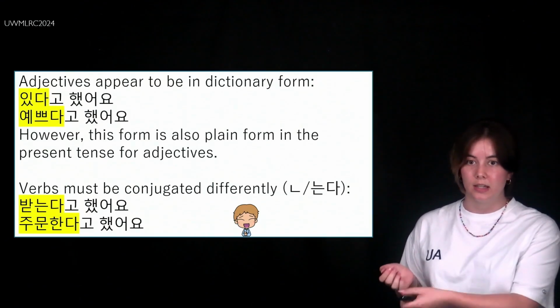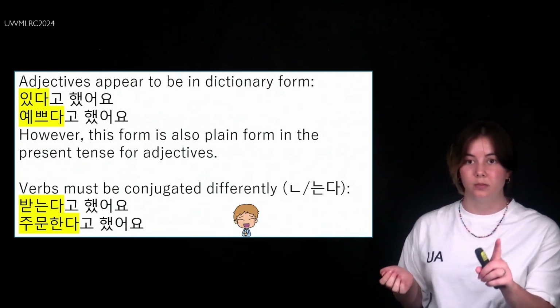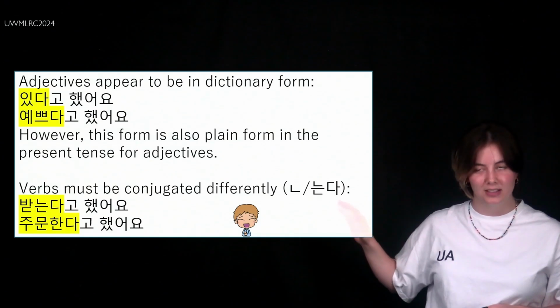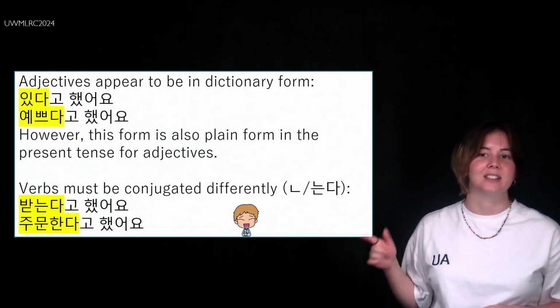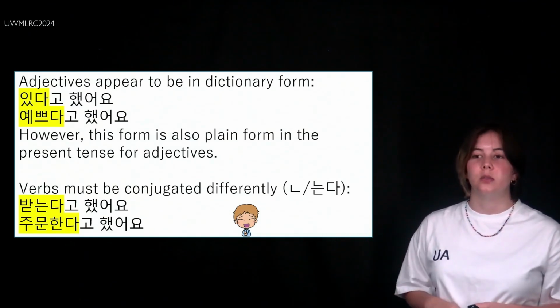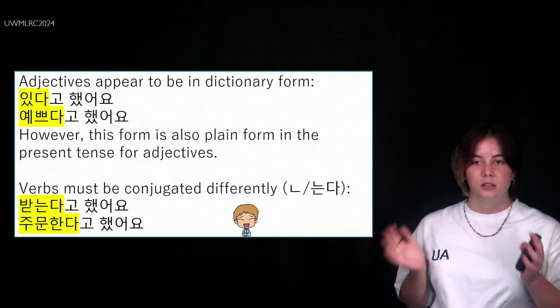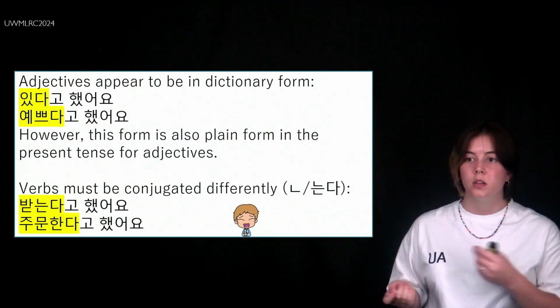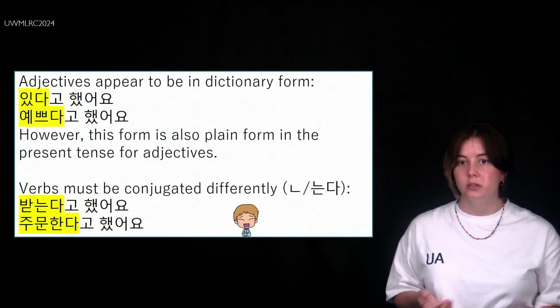He said he ordered. I translated that wrong. 주문하다 is to order. 받다 is to receive. So 주문하다, dictionary form. 주문한다, plain form. 주문한다고 했어요, indirect speech form.